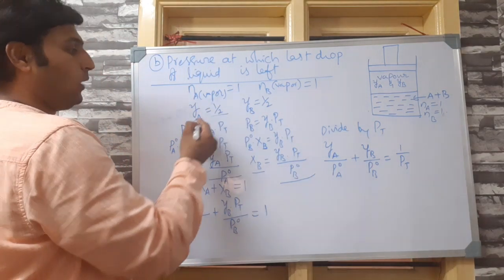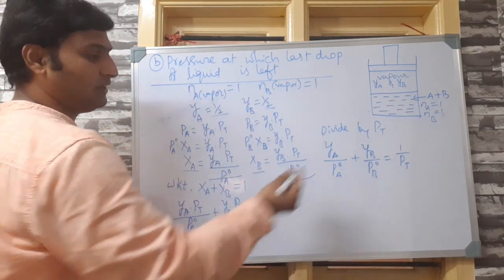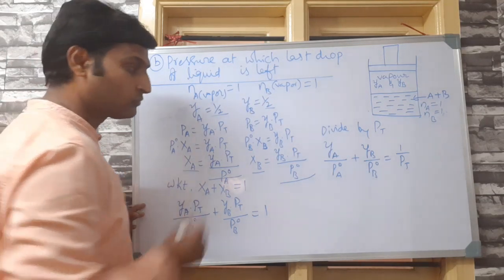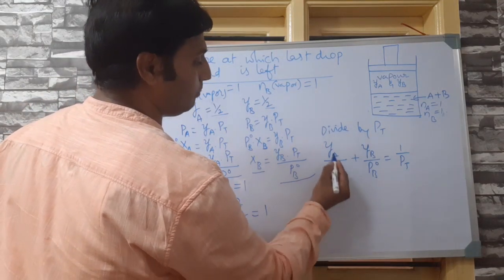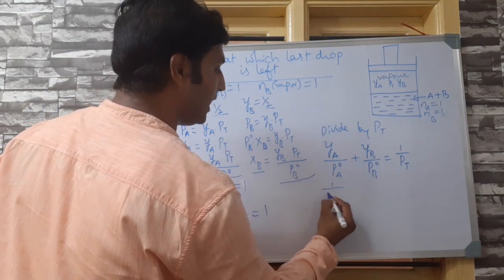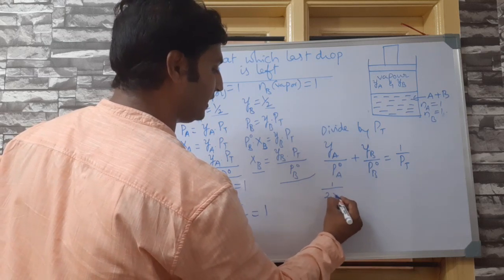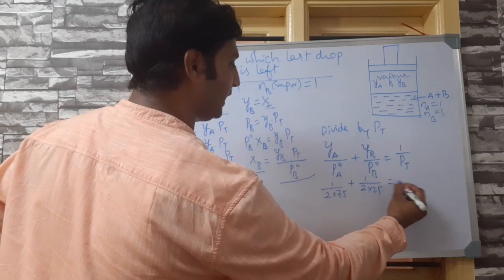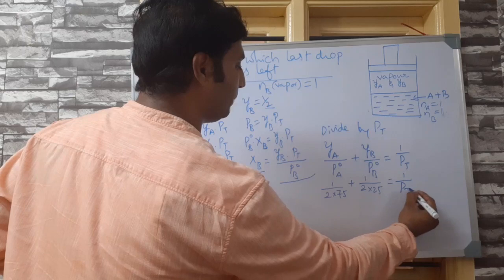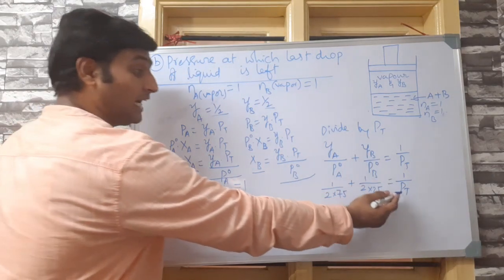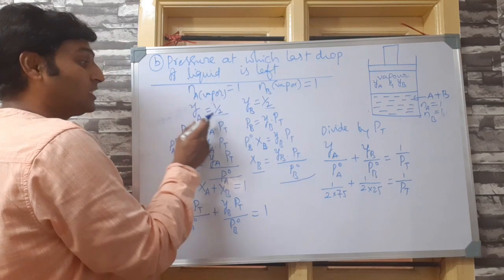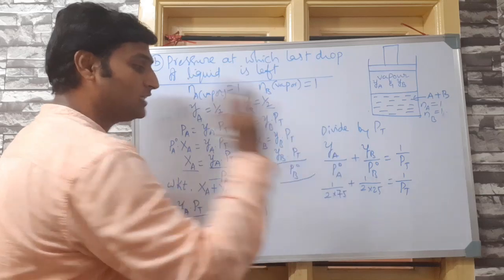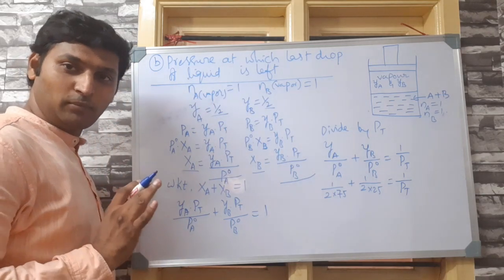Let us substitute here. YA is half, YB is half, PA naught is 75, PB naught is 25. The vapor pressures of pure liquids as given in the problem. So YA by PA naught, I can write it as half divided by 75 plus half divided by 25 is equal to 1 by PT. Now I need to arrive at PT, that will be the total pressure when mole fraction in vapor state will be half each. That means when entire liquid has become vaporized, what is the total pressure we are calculating? Are you able to understand?